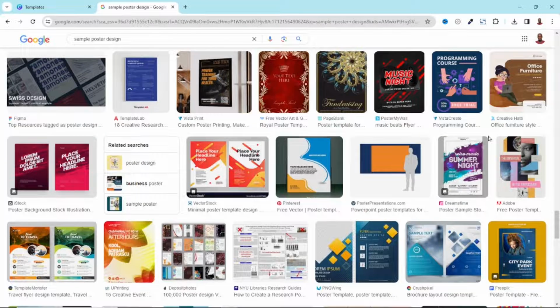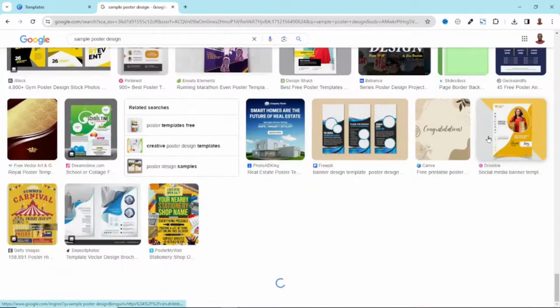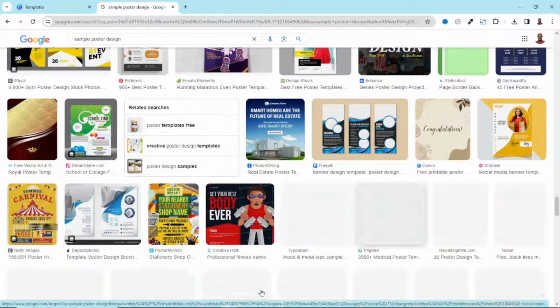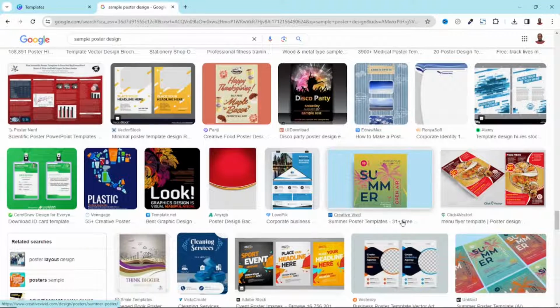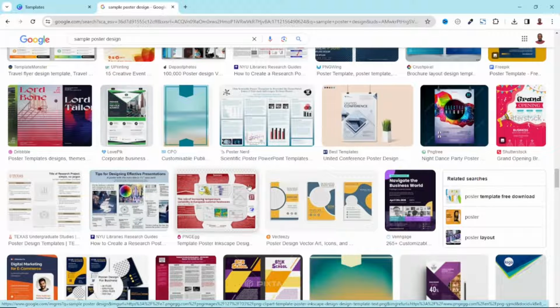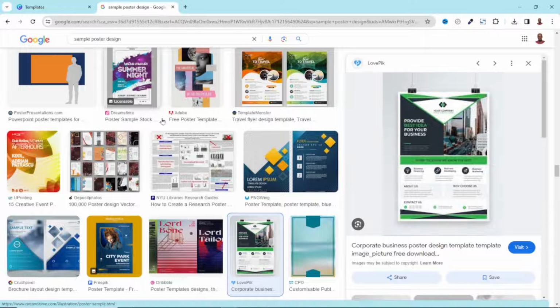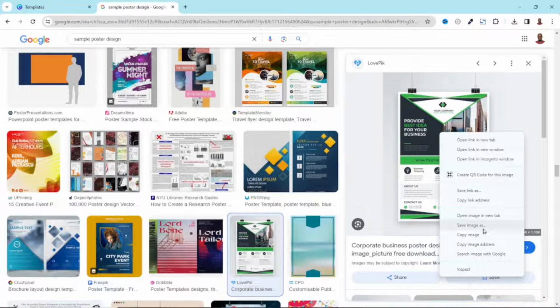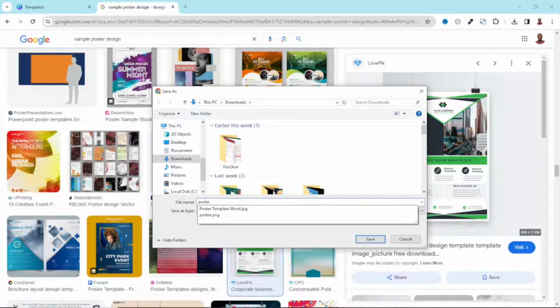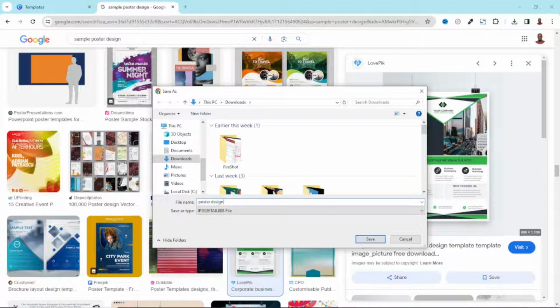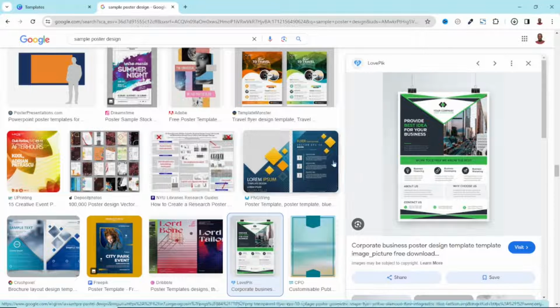And with this, you can scroll and scroll till you are tired. You see that more is uploading, as you can see. Perfect. If you get a particular one you want to emulate, you just select it. Then you go ahead and right click, save image as. From here you choose a location, enter the name you want to give to your file, to have a copy of it on your computer.